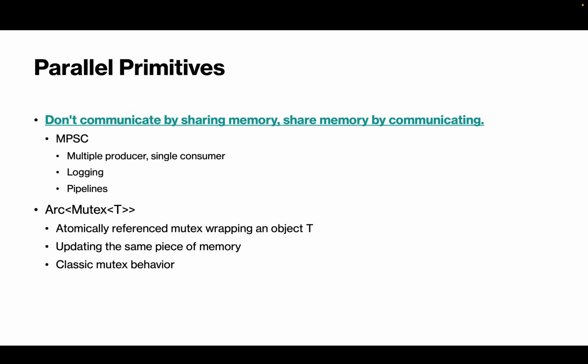Other than that, we have an Arc Mutex T, which is a more traditional model of what we might see in C and C++, where we have a mutex around some object T, and we have an Arc around that mutex. So you can imagine that if many people are in a room, say your living room, and they want to change the channel, we might consider the remote to be the mutex, because the only person that holds the remote can change the TV channel. And the Arc might be the living room itself, because once everyone leaves the room, we might no longer need the room itself. So we can then free the room.